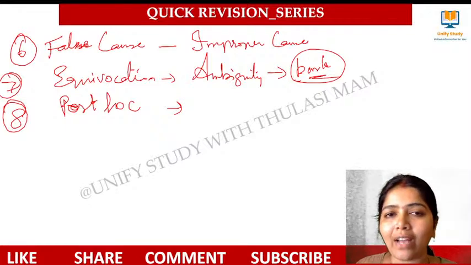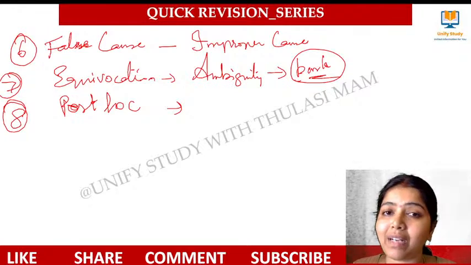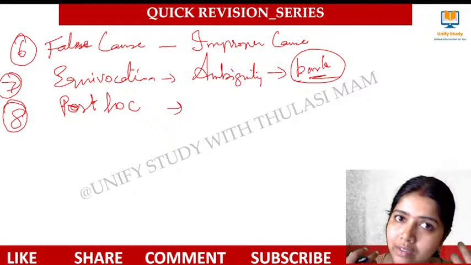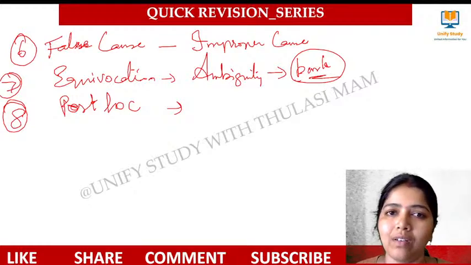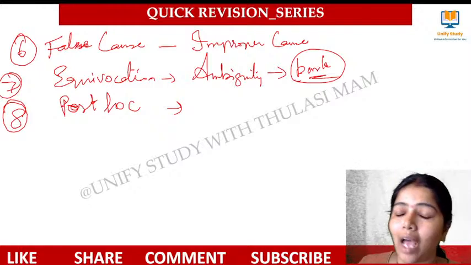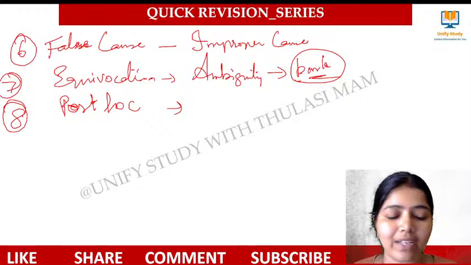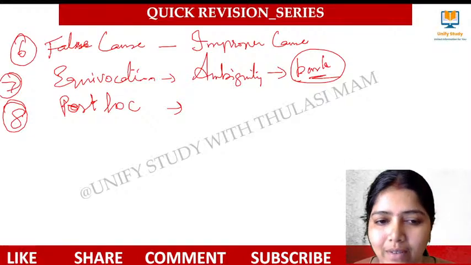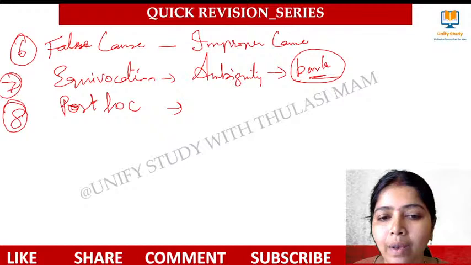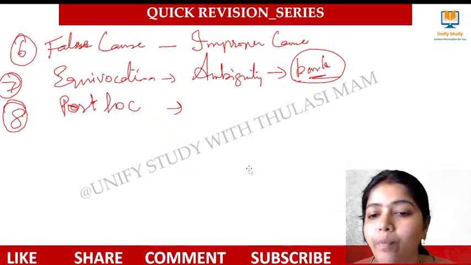So anytime I do this, I think, because it happened then, the same thing will happen this time also. So we will not do it. That is the post hoc fallacy. It's called post hoc.